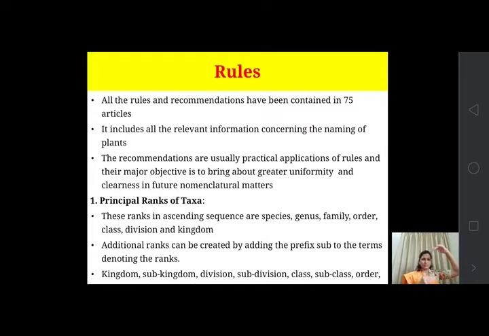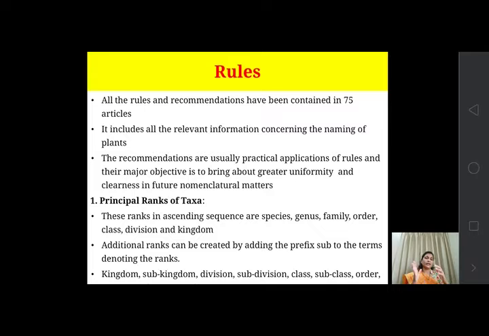And opposite to that, when we see the descending order, it goes from the upper to the lower side, from kingdom to the species. So these are the main ranks, that is 1, 2, 3, 4, 5, 6 and 7. Seven main ranks will be there.